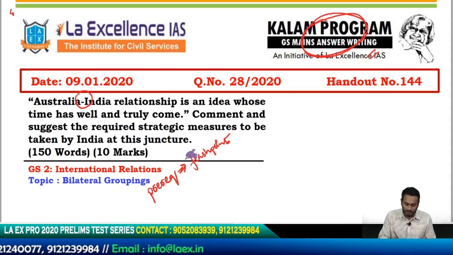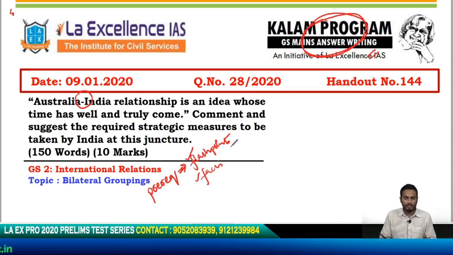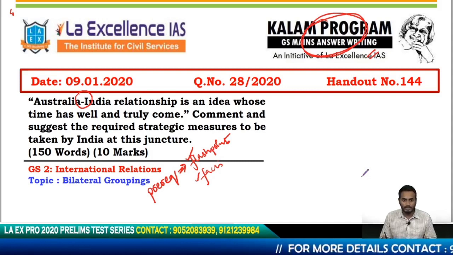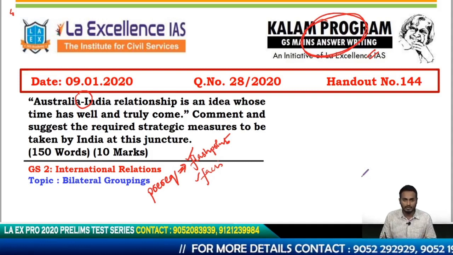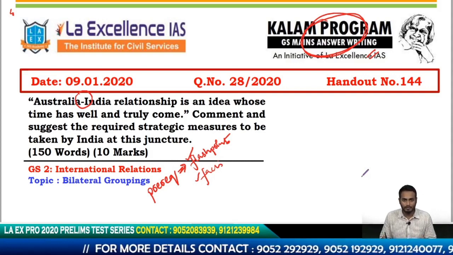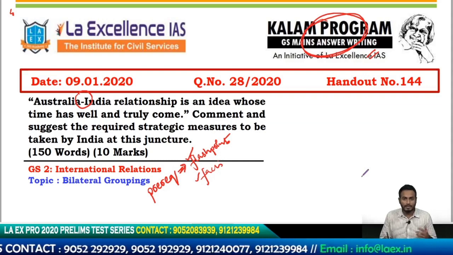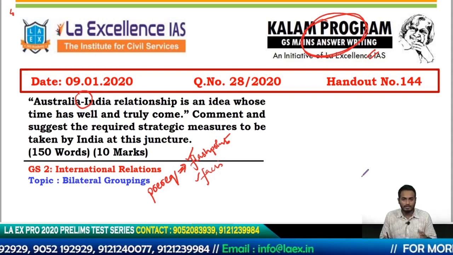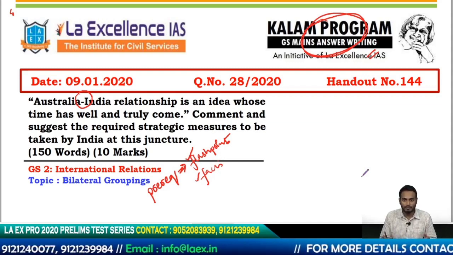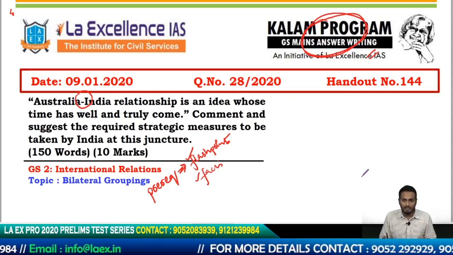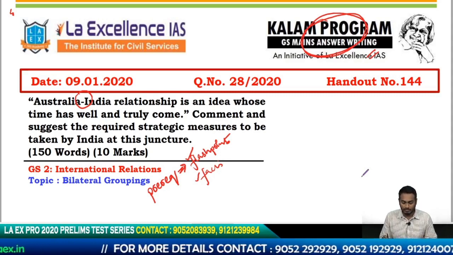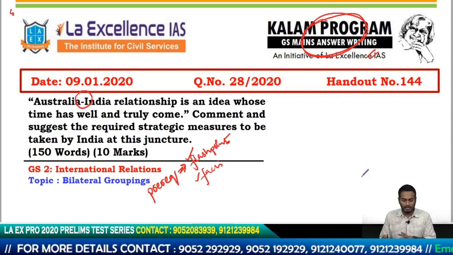That is very important. Apart from that, you should know certain facts like the trade value, the trade deficit if any, and the movement of personnel and people. For example, India and Australia have strong people-to-people cooperation, because India provides the third largest source of immigrants and skilled labor to Australia. So in this context an answer can be framed.